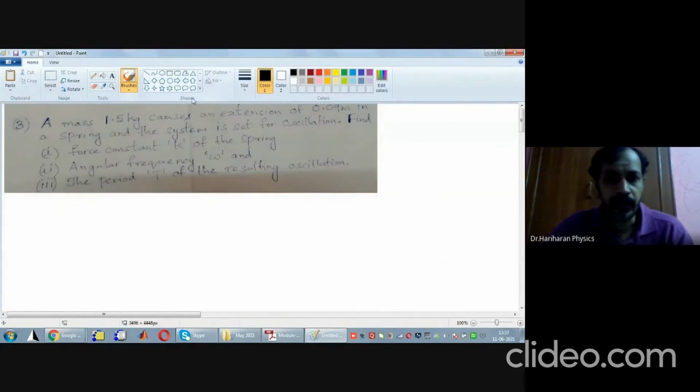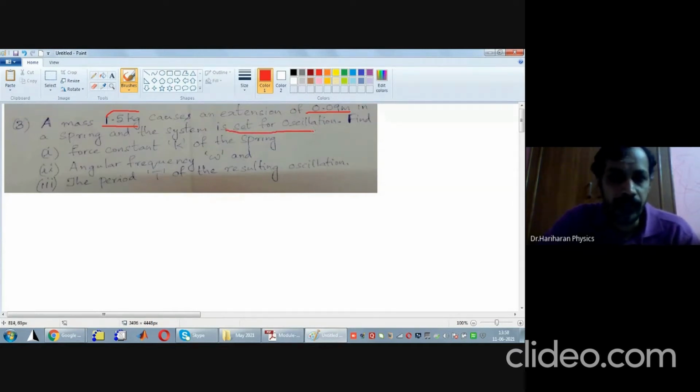The statement of the problem is: a mass of 1.5 kg causes an extension of 0.09 meters in a spring, and the spring is set into oscillation.